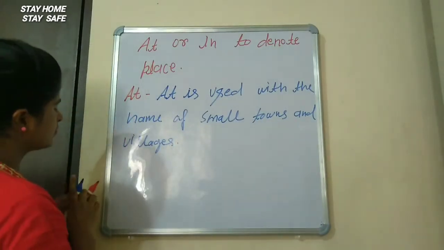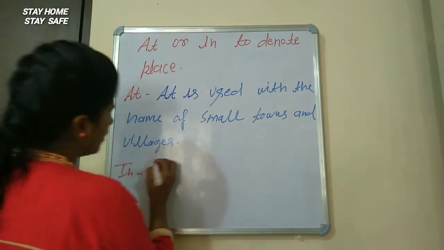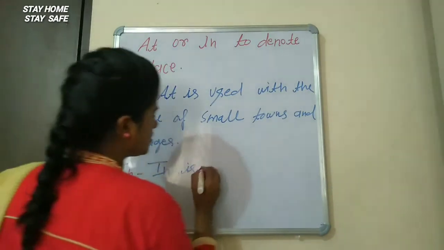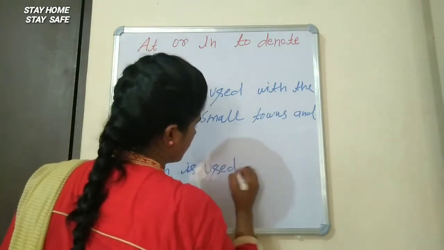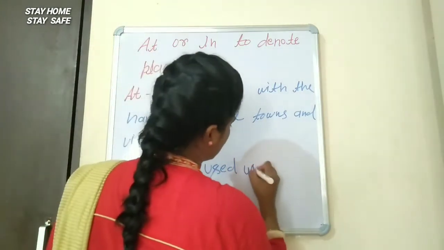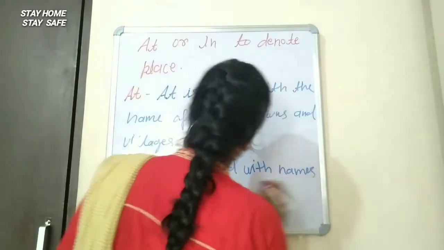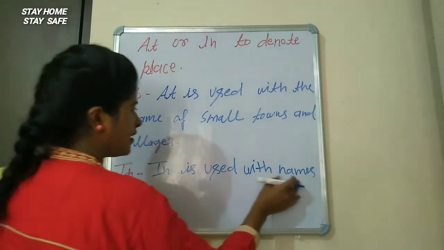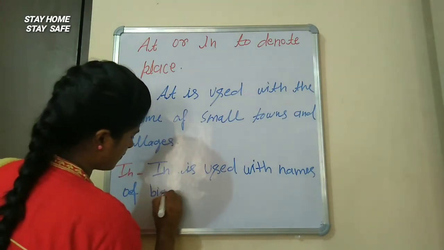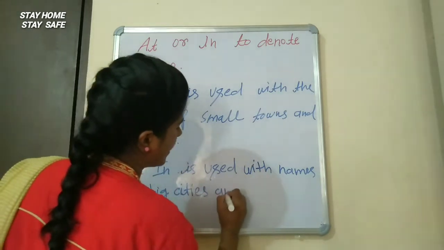And second, in is used with names of big cities and countries.